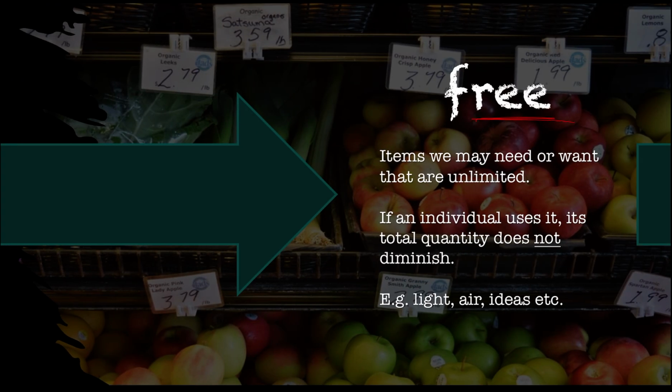Next we have types of goods. So first off, we have free goods. These are items that we may need or want that are unlimited. Now, free goods, I just told you that all resources are limited. So how can these be free, right? And how can they be unlimited? Free goods are actually things like light, air, ideas, etc. So yes, they are free.